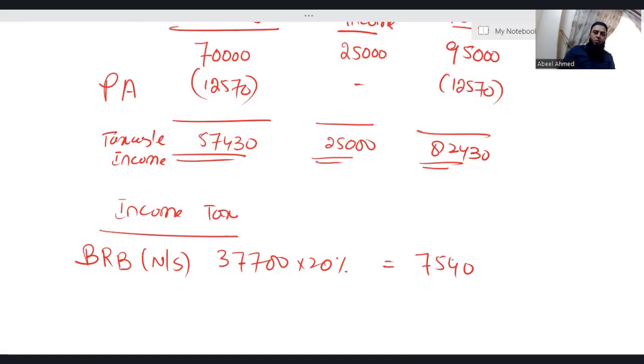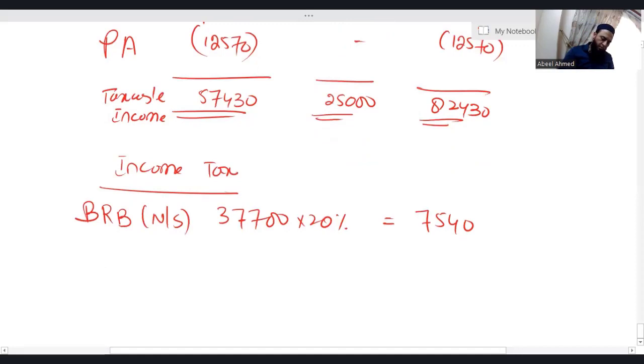Out of this 57,430, you have applied tax on 37,700. So whatever is left, 57,430 minus 37,700, I'm left with 19,730. Actually, this 19,730 falls in the higher rate band because the basic rate band is consumed, utilized. So high rate band, non-saving, 19,730. Applicable tax rate is 40%.